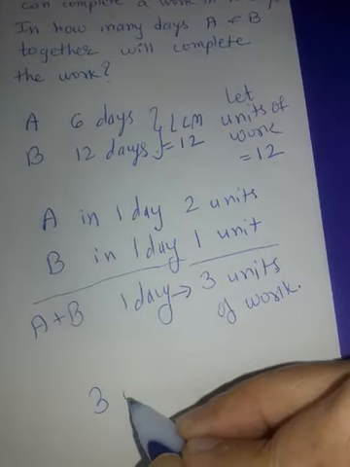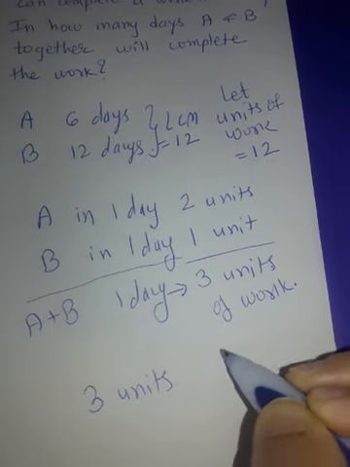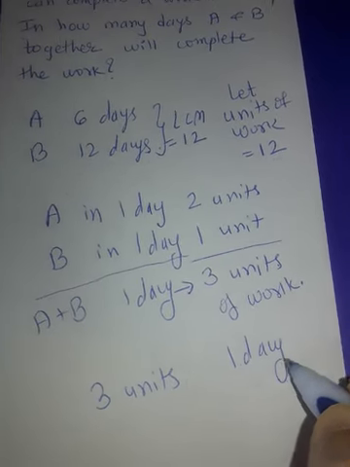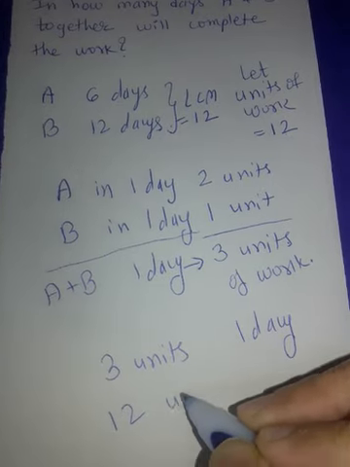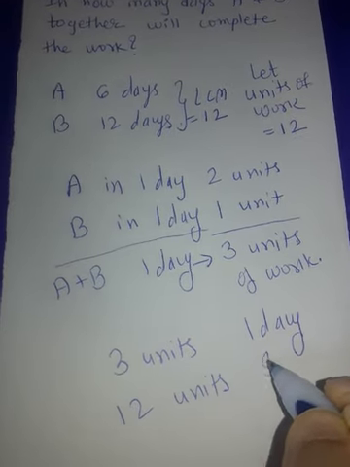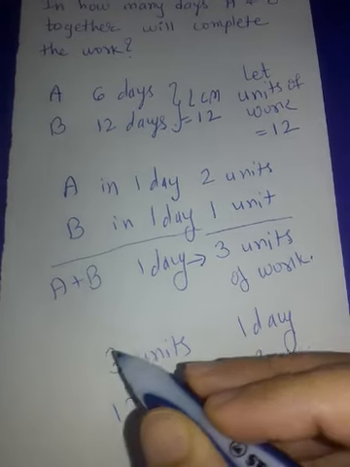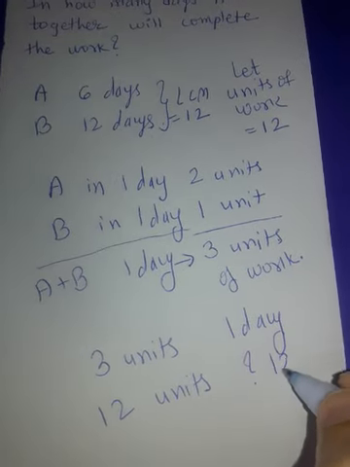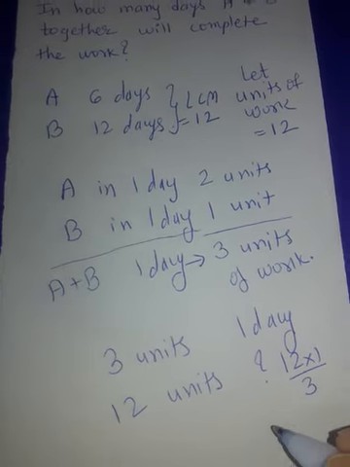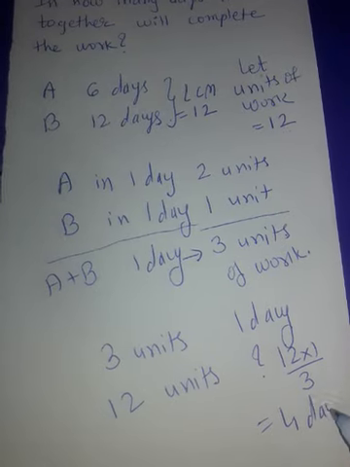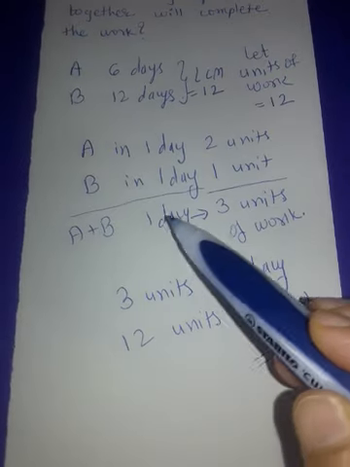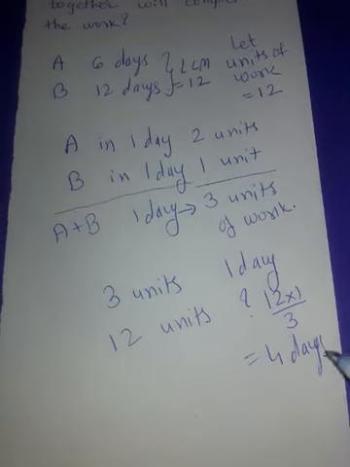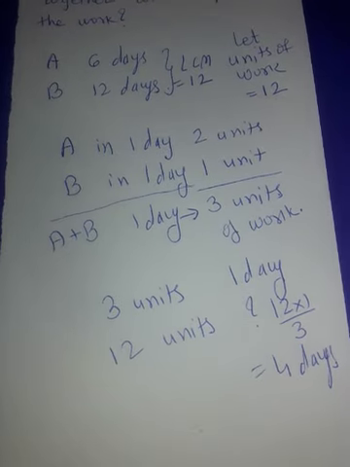So if 3 units are completed in 1 day, for 12 units how many days will be required? 12 into 1 divided by 3, correct? So 4 days. That means A and B together will complete the work in 4 days.